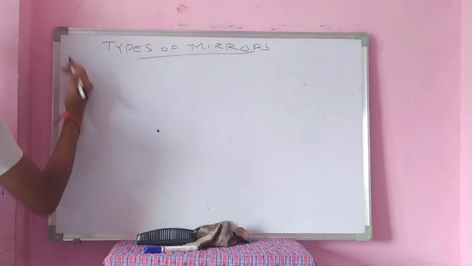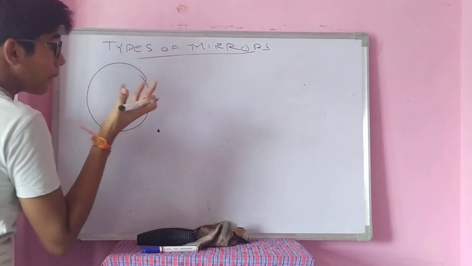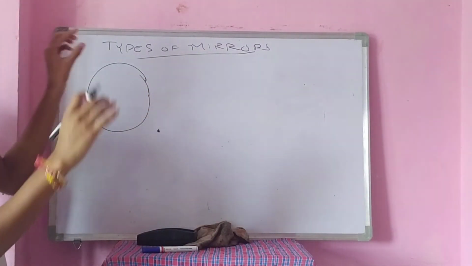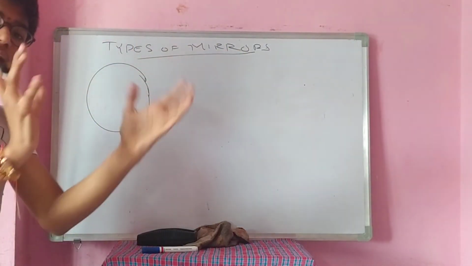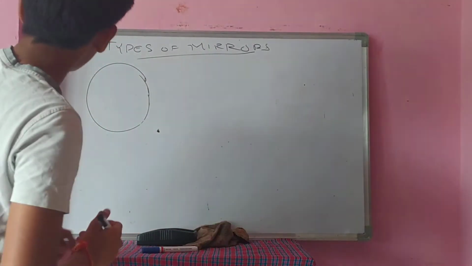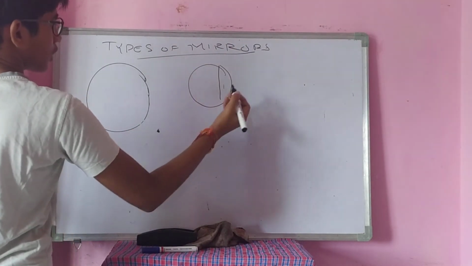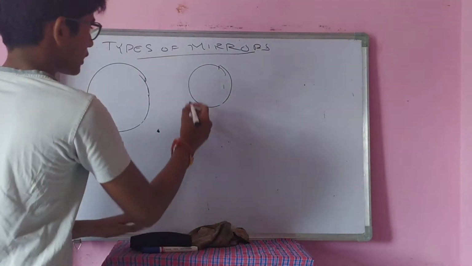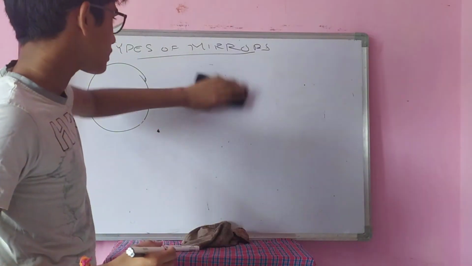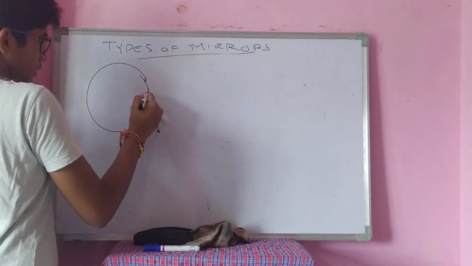Here, I am considering a spherical glass ball. Now, this ball is a spherical glass ball in a sense purely spherical. It is not coated with silver or anything. Now, I am cutting. A circle has a chord, right? Chord in the sense, this is a circle and this is the chord. Chord can be like this. Chord in the sense the line which joins two points on the circle, any two points on the circle.